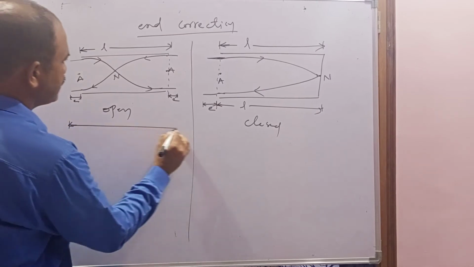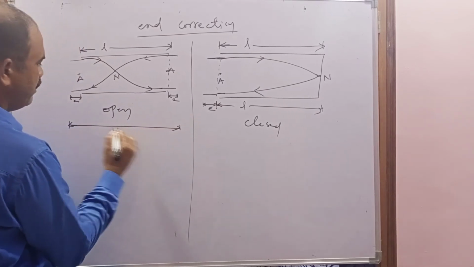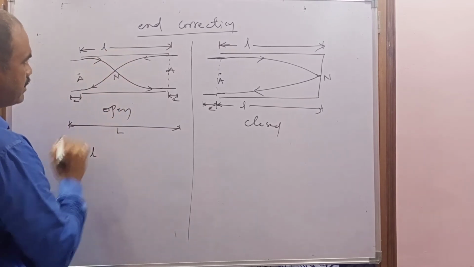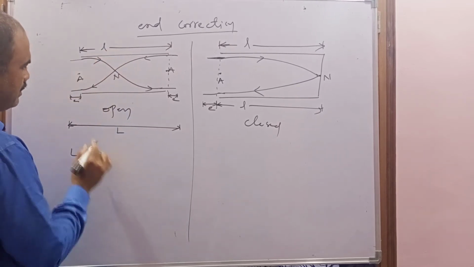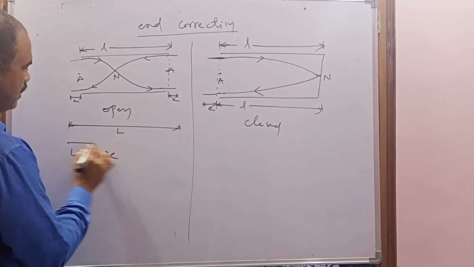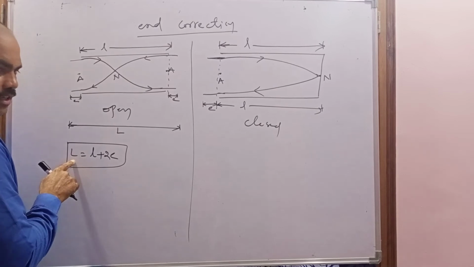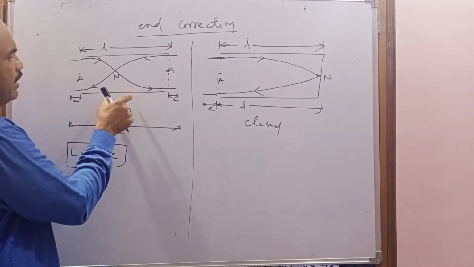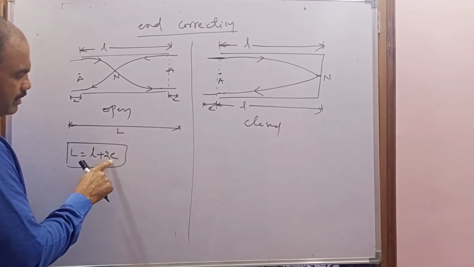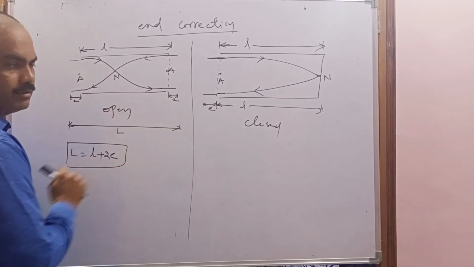This becomes the actual length for the open organ pipe, which will be considered capital L. So L equals small l, the length of the open organ pipe, plus the end corrections E plus E, that is 2E. This is the actual length of the stationary wave formed in the open organ pipe. L is the length of the pipe plus 2 end corrections.